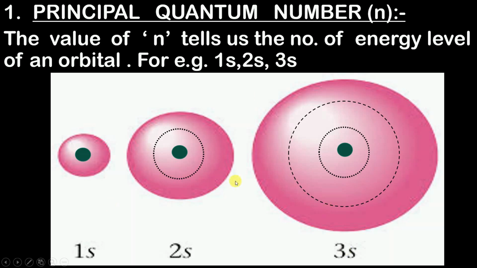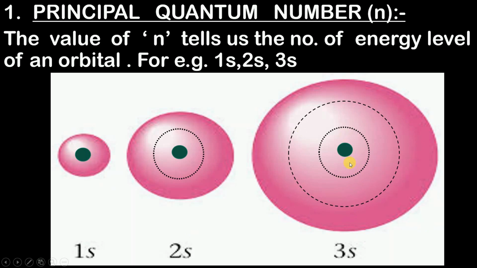Now what is the difference between this first s orbital, second s orbital and third s orbital? The basic thing you can see over here is that there is a difference in size. That is, the first sphere is smaller, the second is bigger, and the third is bigger still. So can I say that when you compare, the third sphere is farther away from the nucleus than the first? Am I right?